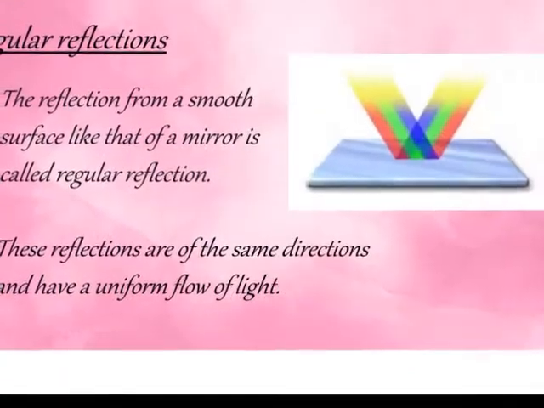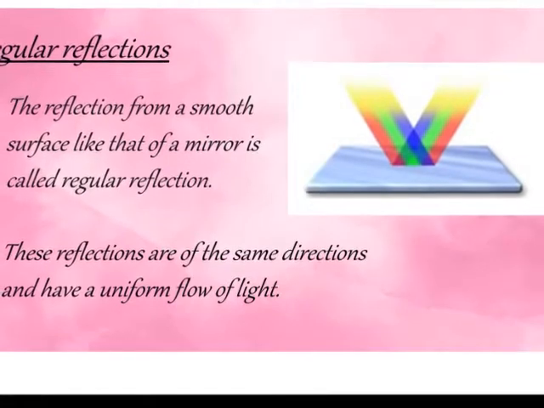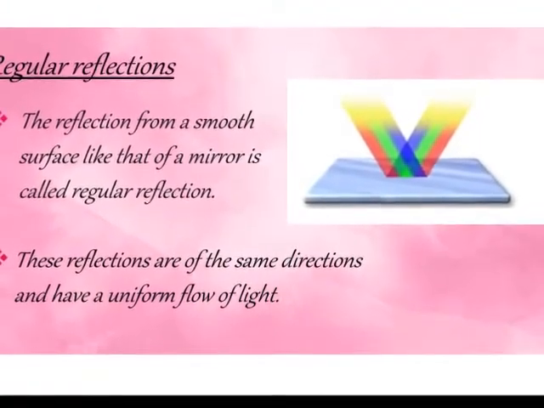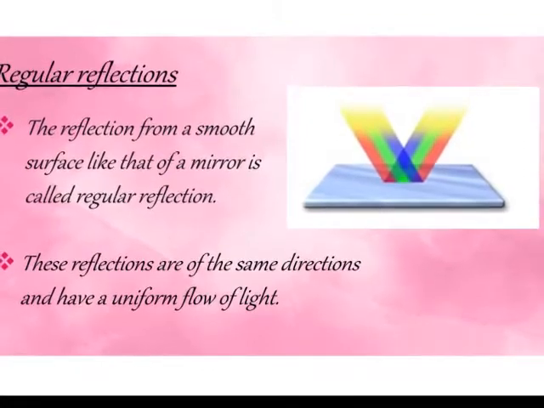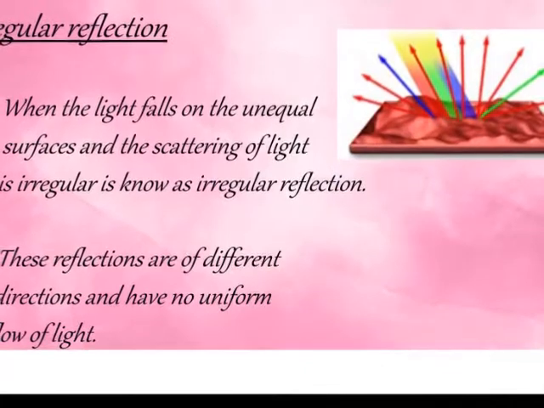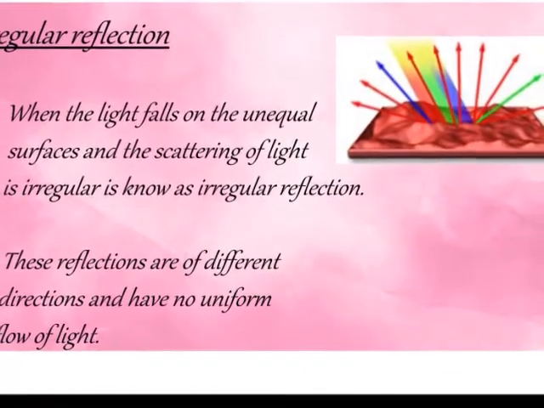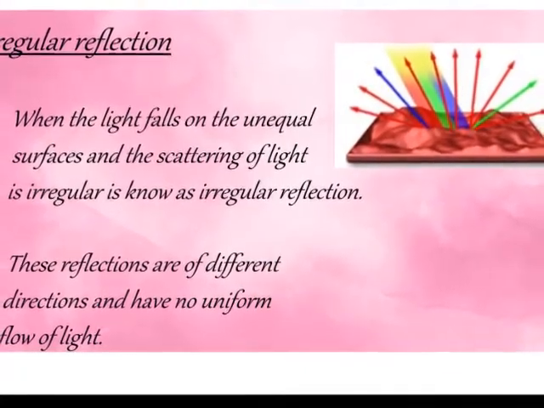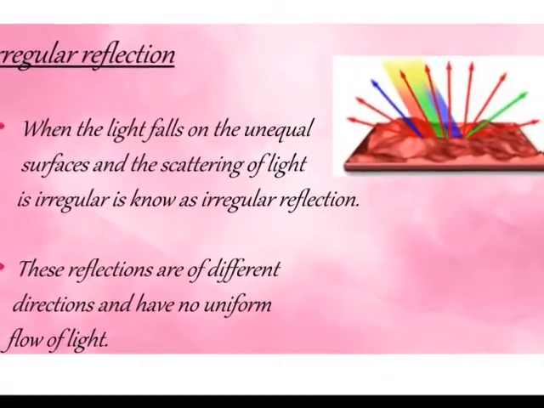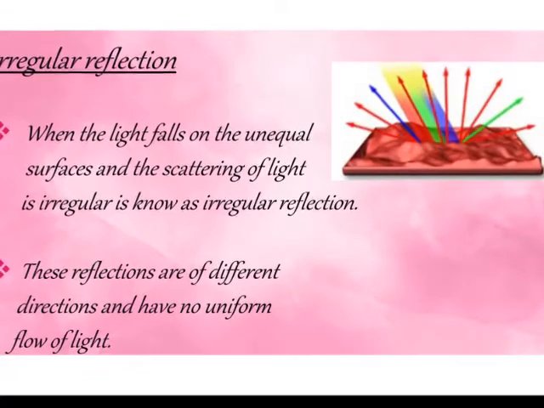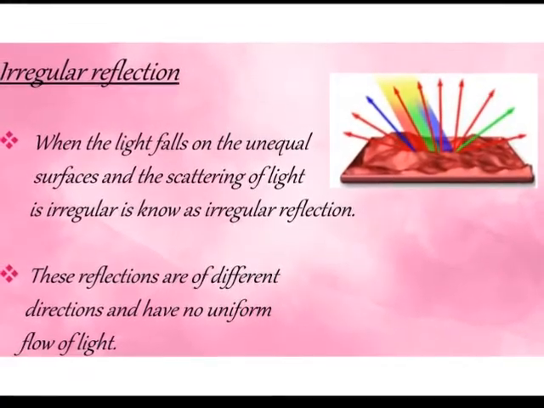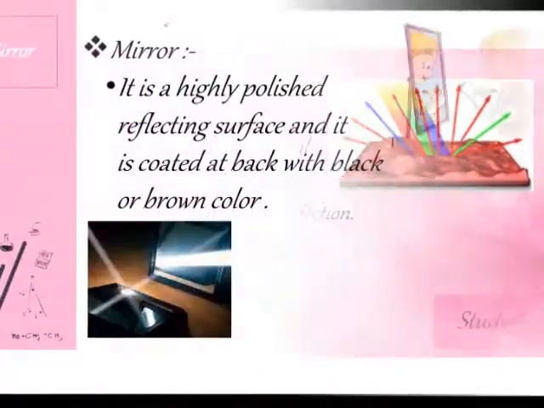Regular reflections. The reflection from a smooth surface like that of a mirror is called regular reflection. These reflections are in the same direction and have a uniform flow of light. Irregular reflections. When the light falls on unequal surfaces and the scattering of light is irregular, this is known as irregular reflection. These reflections are in different directions and have no uniform flow of light.